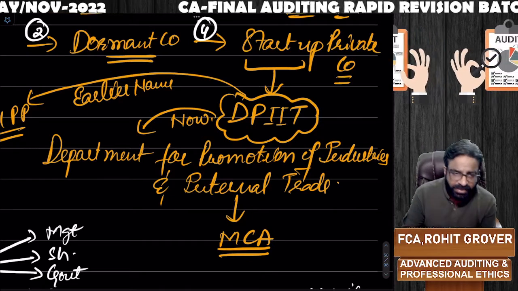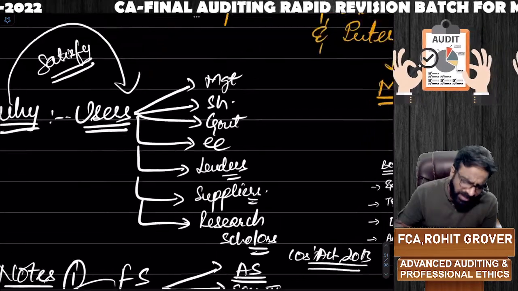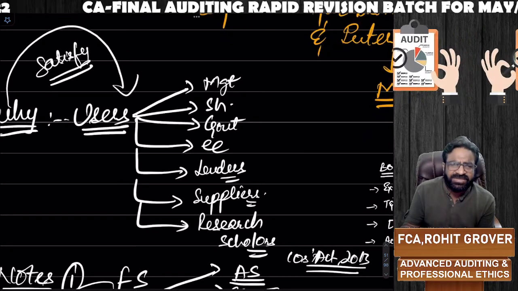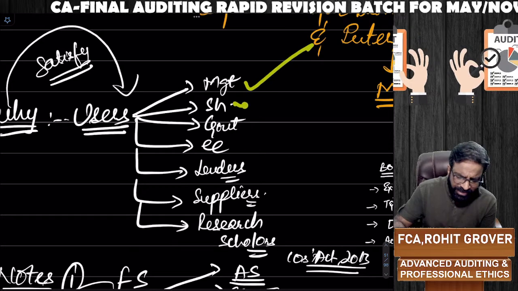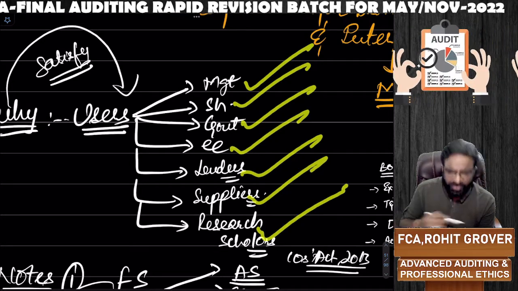Is it crystal clear? Yes, sir. Next one. Sir, who are the users of financial statement? Why does a company prepare the financial statement? So that they can satisfy the management, shareholders, government, employees, lenders, suppliers, and research scholars.